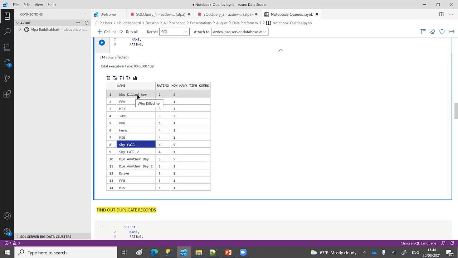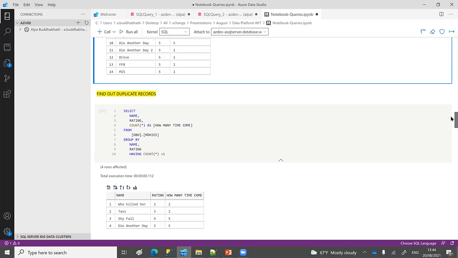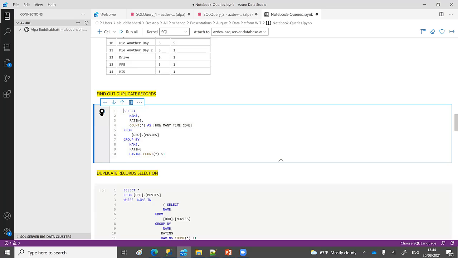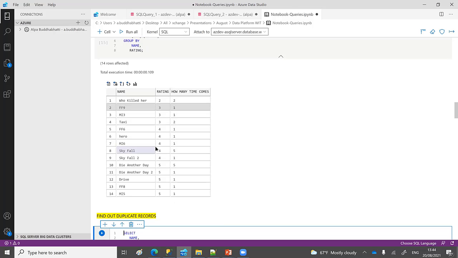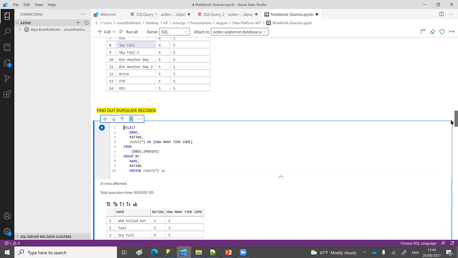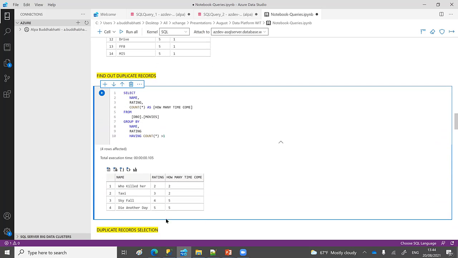So first of all, I need to find all duplicate records. We have them in 4 places. Here is a similar query, but it gives you only the duplicate information, not all information. Here you have all information with duplicate or single, and it finds how many times each is appearing. Now I'm getting only the duplicate records. Like these 4 records, they are duplicates and they are coming 2 times, 2 times, 5 times and 5 times.